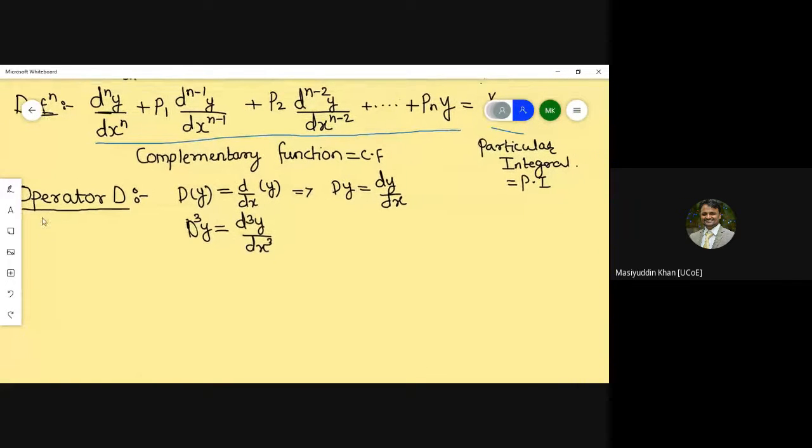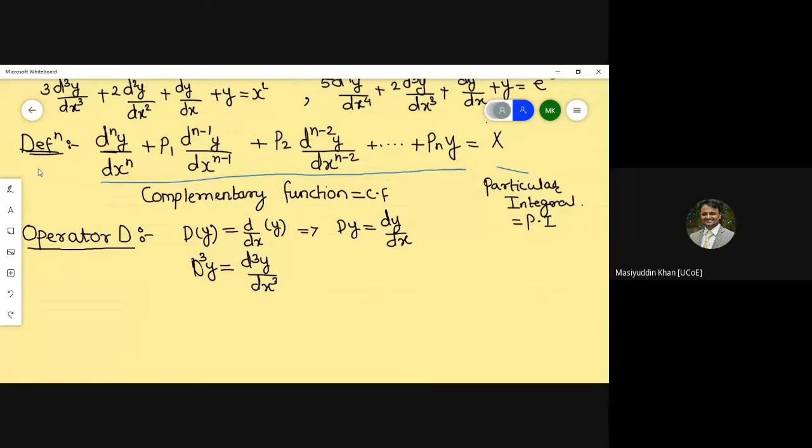this is the definition of a linear differential equation with constant coefficients. We should write it in operator form.